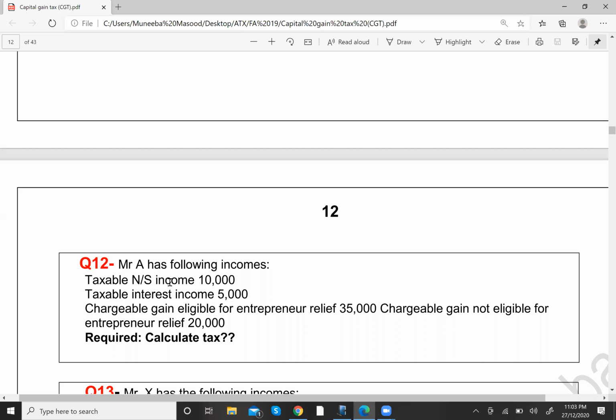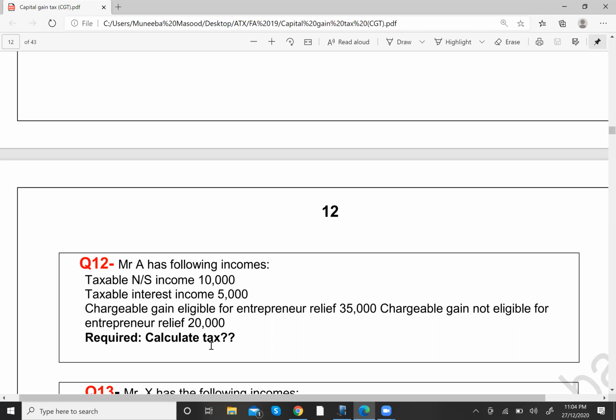Now let's look at a question. Question number 12 says, Mr. A has the following income. The taxable non-saving income is 10,000, which means the personal allowance is already deducted, so you don't have to minus it. Then taxable interest income is 5,000, so again the personal allowance is already deducted. Then it says the chargeable gain eligible for ER relief is 35,000 and chargeable gain not eligible for ER relief is 20,000. Now we have to calculate the tax.